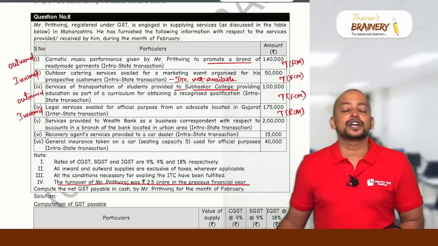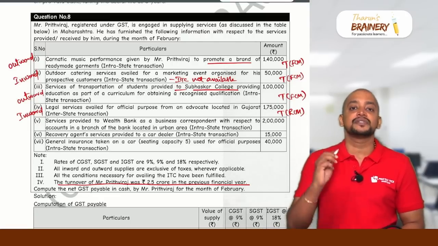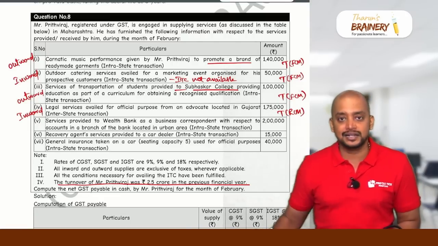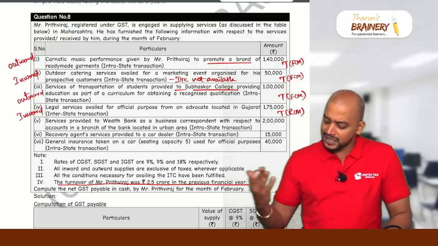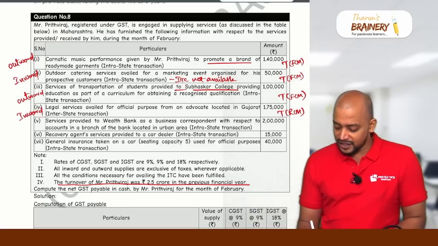Prithviraj has to pay because advocate services and arbitrator services, wherever taxable, come under RCM. So the liability to pay GST is on the recipient. Can they take ITC with respect to this? Yes. It is used in the course or furtherance of business. So therefore, ITC is available with respect to this.